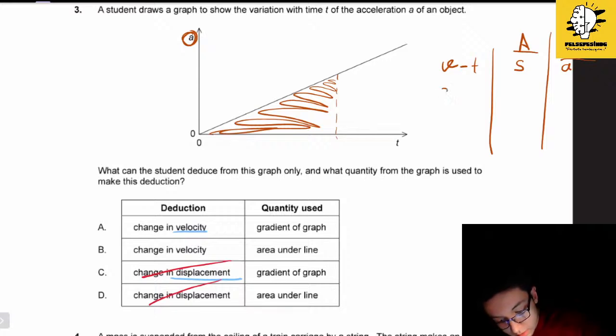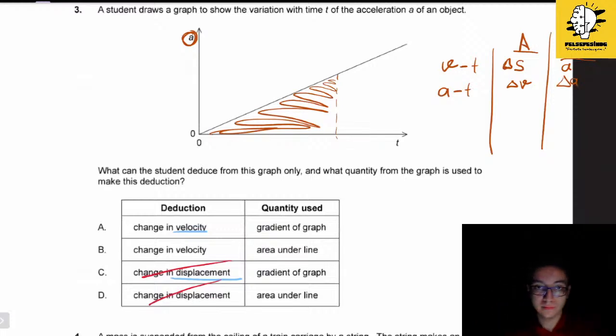And when we have an acceleration versus time graph, we will be able to find the change in velocity by using the area under the graph, and the slope will definitely give us the change in acceleration.